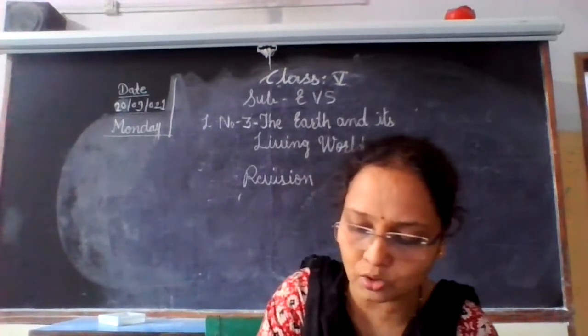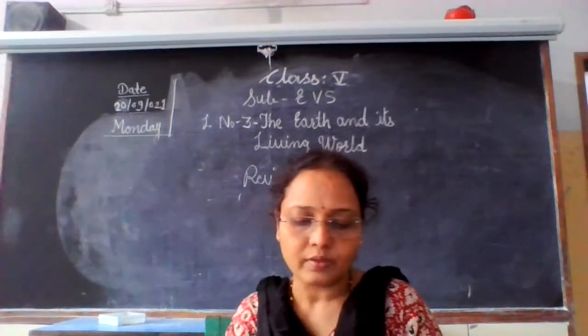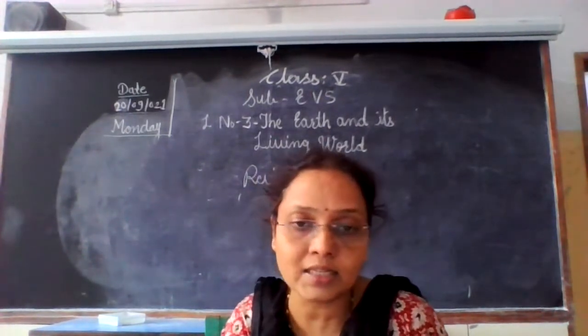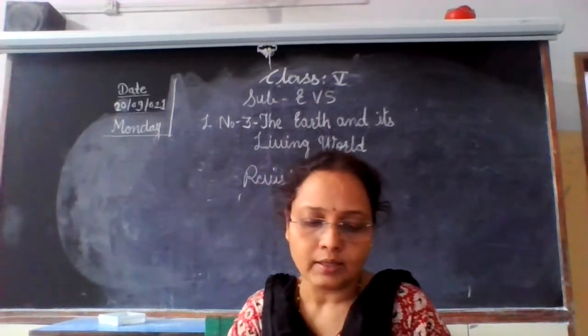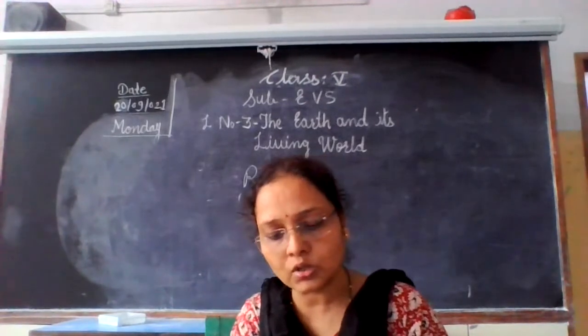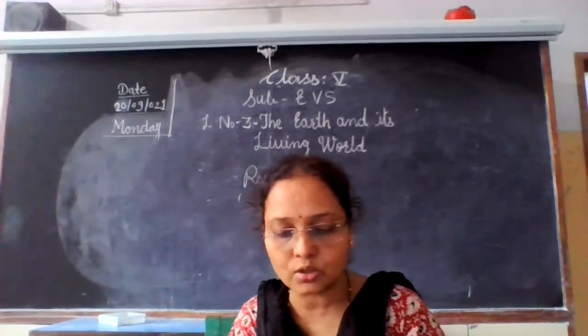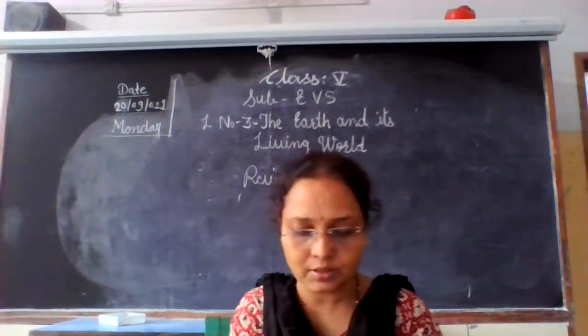This huge mass of ice slips down a slope at a very slow speed. This is called a glacier. On both the poles, North Pole and South Pole, ice is found. There are also huge blocks of ice floating in the sea, called icebergs. So these are the terms.